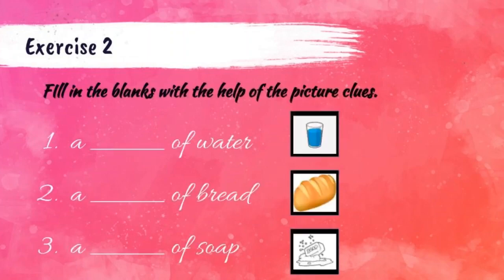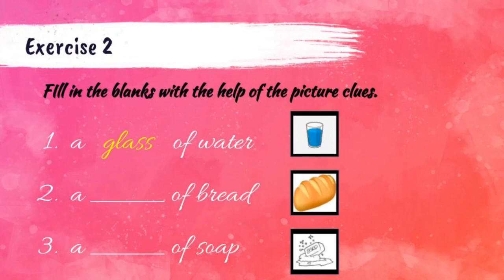Students, we have completed the first exercise. Now we are going to do the second exercise. What is the second exercise given here? Fill in the blanks with the help of the picture clues. We have given some pictures. With the help of these pictures, we have to find out the answer. Okay, let us try. What is the first one? A dash of water. What is there in the picture? Because water is an uncountable noun, we cannot separate or count the water. So what is the picture given here? A glass. So the answer is glass, a glass of water.